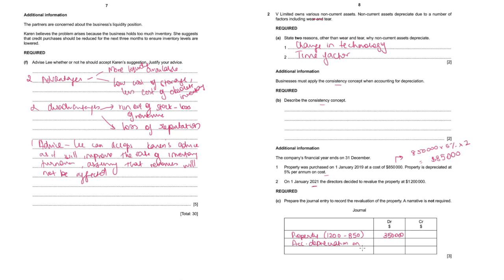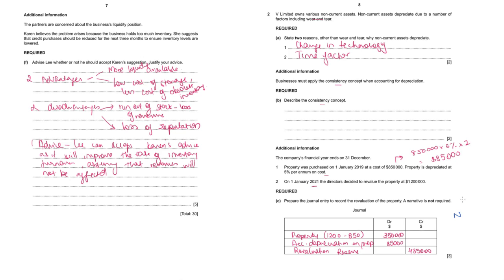Whenever an asset is revalued, the accumulated depreciation on that asset is brought down to 0. So 85,000, and the credit will have to be given to revaluation reserve, which is 435,000.